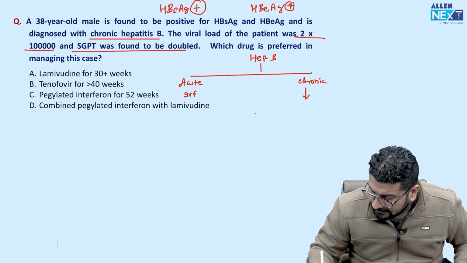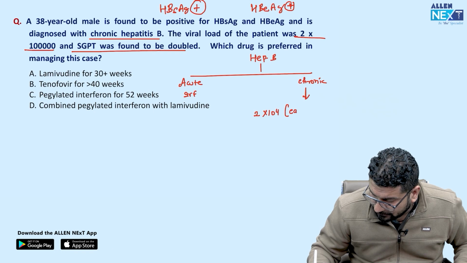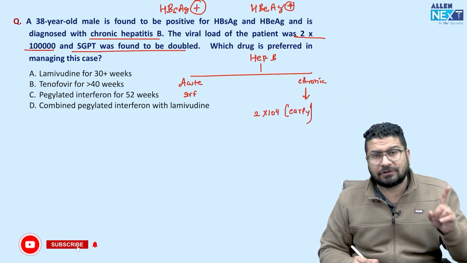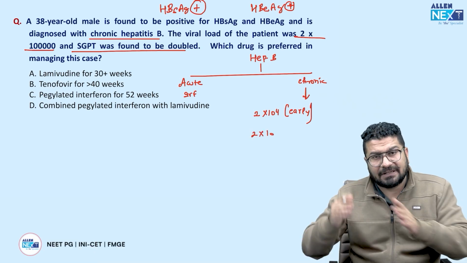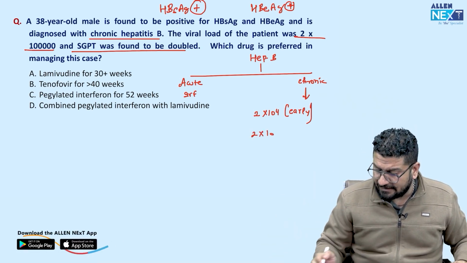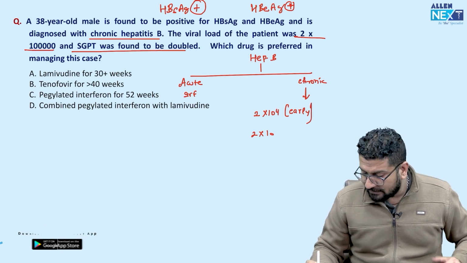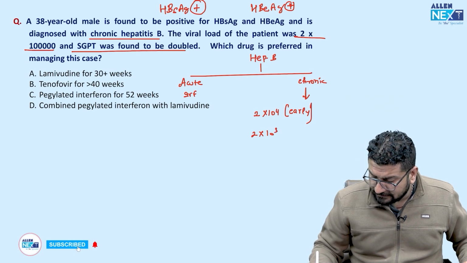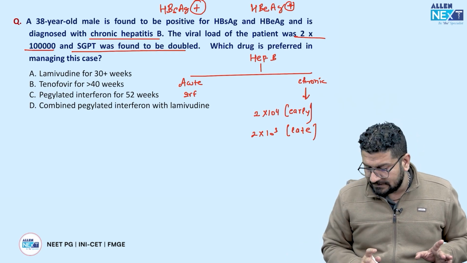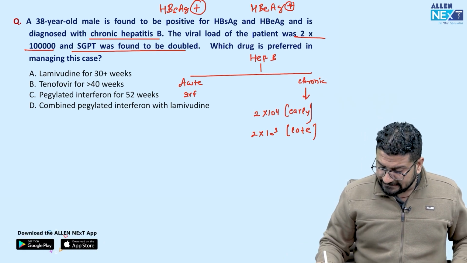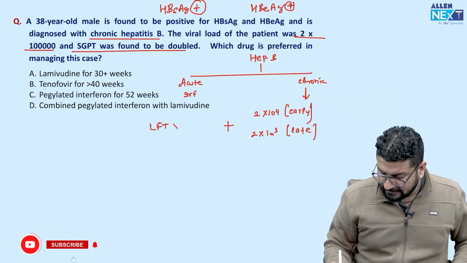In chronic form, you can see 2 into 10 to the power 4 in those patients who come early, means cirrhosis नहीं है. And those patients who develop cirrhosis, which can be compensated or decompensated, लीवर काम करे या ना करे, पेशेंट की हालत खराब हो रखी है, पेट में लीवर में nodules हैं, पानी भरा हुआ है, in that case 2 into 10 to the power 3 means patient is coming to you late with cirrhosis. Early means without cirrhosis. तो अगर पेशेंट आपके पास आता है, इसके साथ में क्या चाहिए आपको, plus you will see LFT will be doubled.